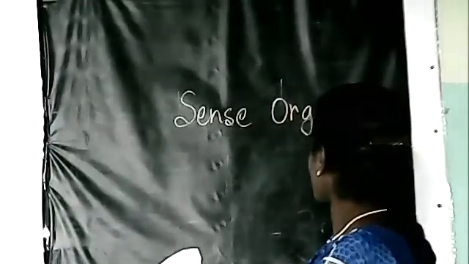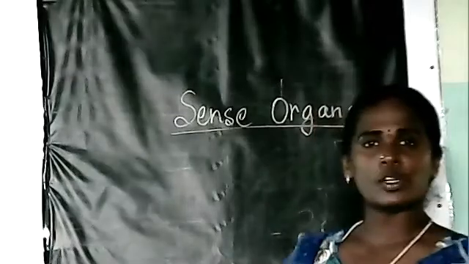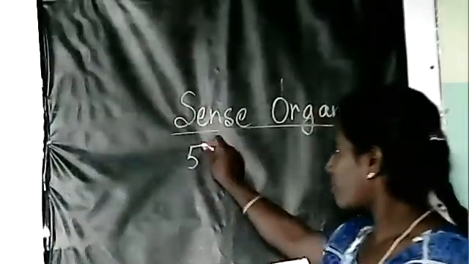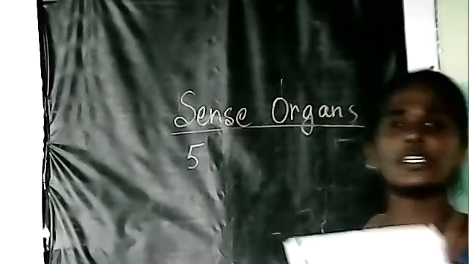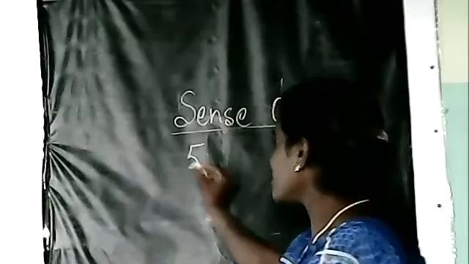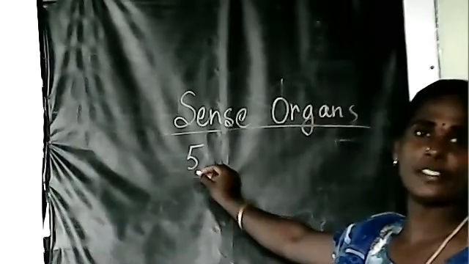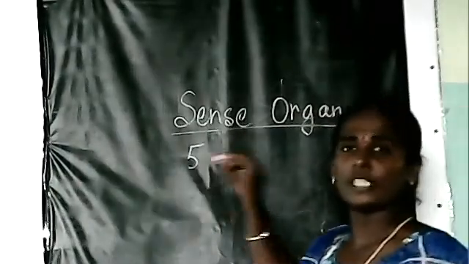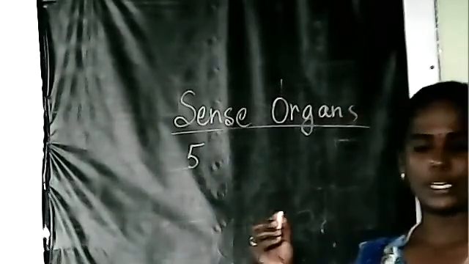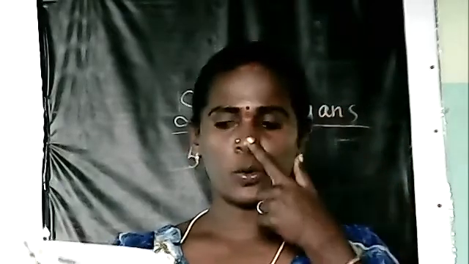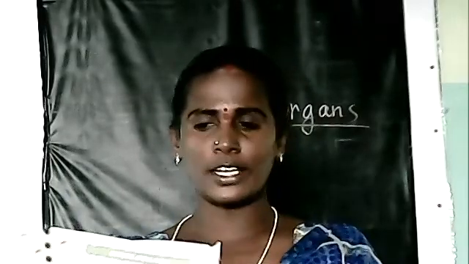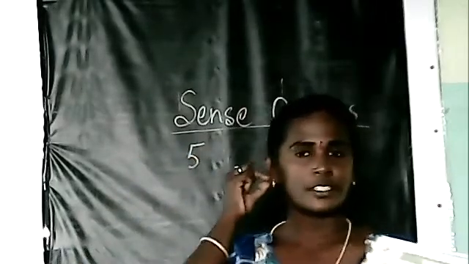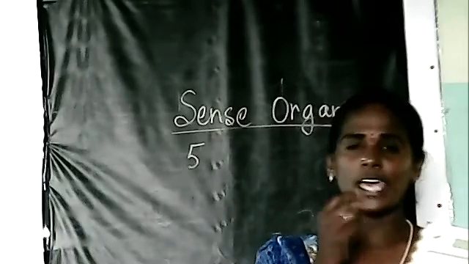How many sense organs are there? Yes, there are 5 sense organs. Okay, name the 5 sense organs. You have to name them one by one. So first, eyes, nose, ears, tongue, and skin. Okay, children? So name the sense organs: eyes, ears, nose, tongue, and skin.